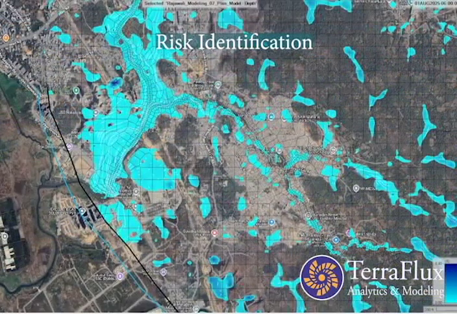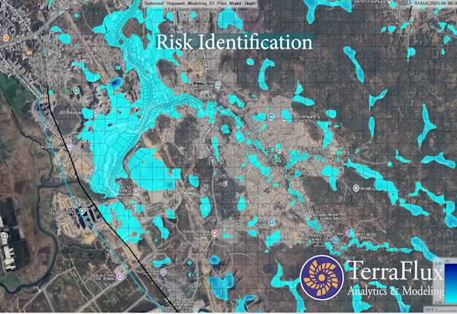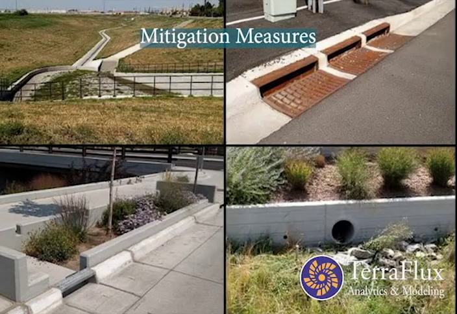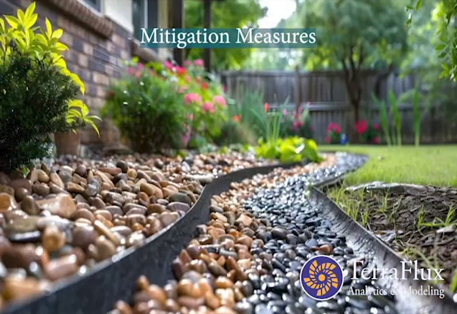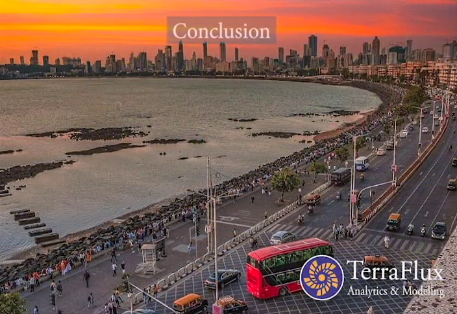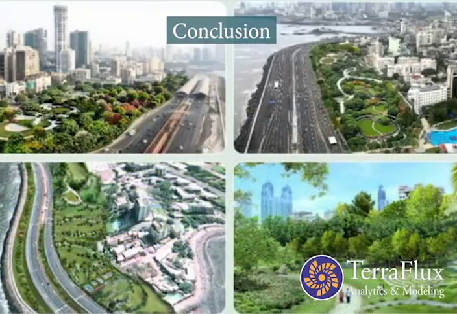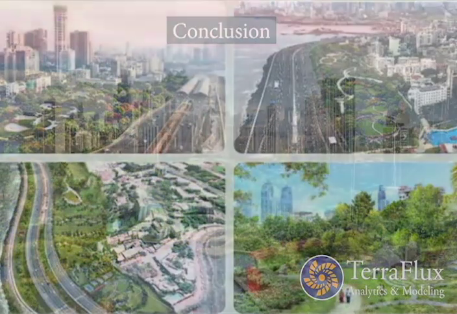Based on the modeling results, the project site does not exhibit significant flood vulnerability, and no major drainage bottlenecks were identified. Based on the results, mitigation measures were proposed: improved drainage design, elevation correction, rainwater harvesting systems, and permeable surfaces. Flood modeling using HEC-RAS enables data-driven decisions, ensuring safer and more resilient urban development.